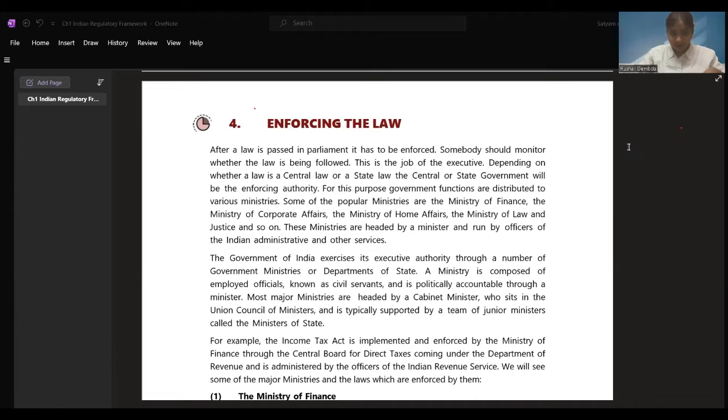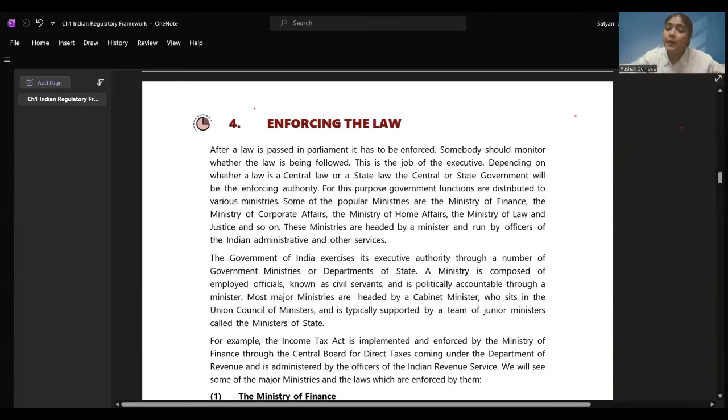Enforcing the law. Now, after a law is passed in the parliament, it has to be enforced. Like we saw that it has to be published in the official gazette. A bill becomes a law when it has been given the assent by the president. It has been approved by both the houses of parliament. Now, how this law will come into force, how it is going to be applied, this is the job of the executive department or the executive system of our nation, right? Let's see what they have mentioned.